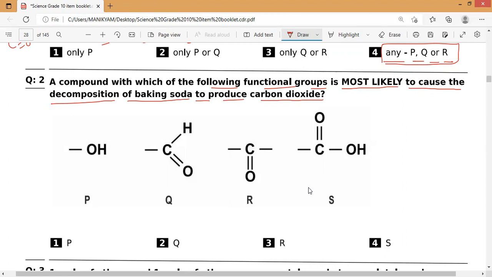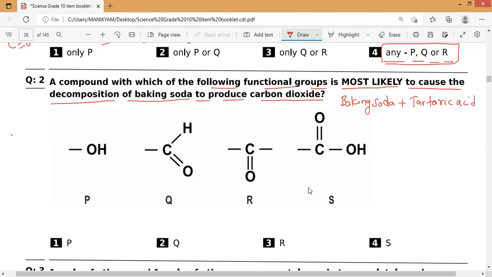If you notice this question, baking soda producing carbon dioxide was covered in the second chapter, where you might have studied the properties and uses of baking soda. Baking soda is treated with an edible organic acid called tartaric acid.